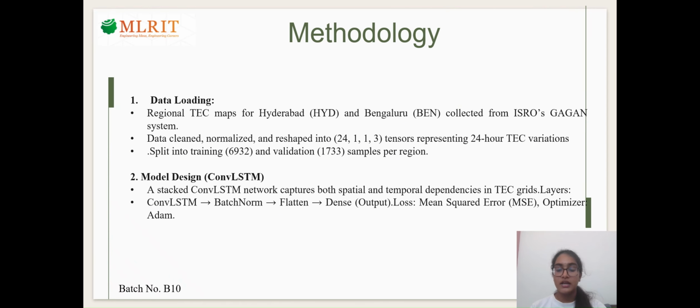First, we collect TEC data for Hyderabad and Bangalore from ISRO's Gagan system. The data is cleaned, normalized, and reshaped into sequences with tensor format. Next, we design the convolutional LSTM model. It includes convolutional LSTM layers to capture spatial and temporal patterns, batch normalization for stability, and dense layers for final output. We use mean squared error as the loss function and Adam optimizer for training.